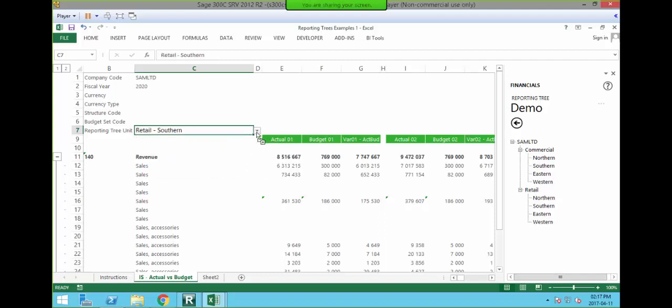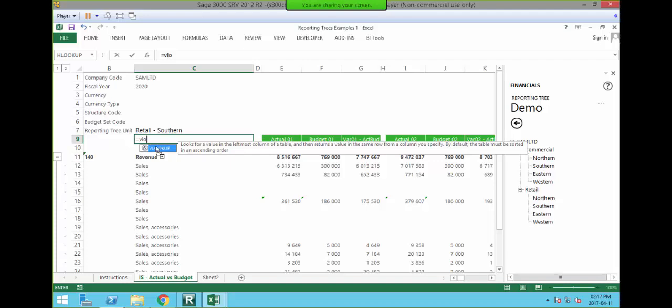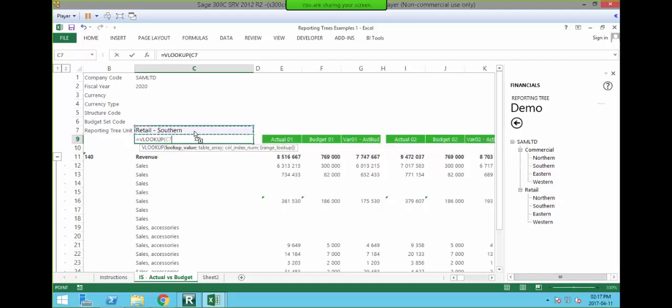Now what we need to do is link this to the actual formula, which is sitting just below it. So to do this, I need to have a VLOOKUP in this particular cell. So I'm going to press equals. I'm going to type in VLOOKUP. And what I'm looking up is going to be that retail southern. Okay, and I'm going to press F4 once because I want to lock that cell.